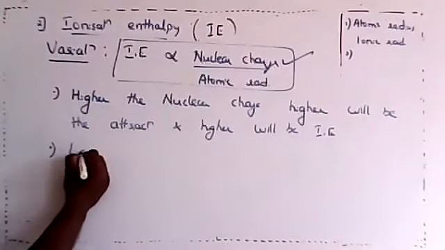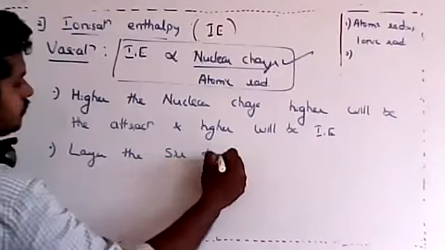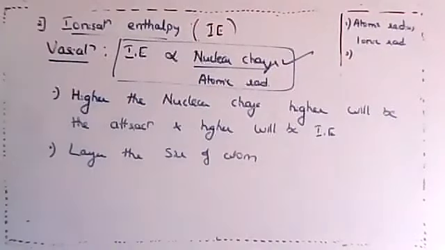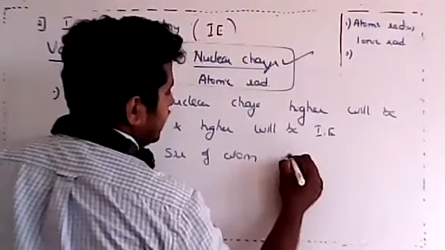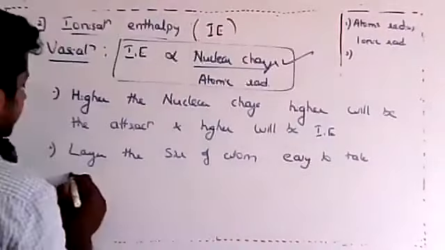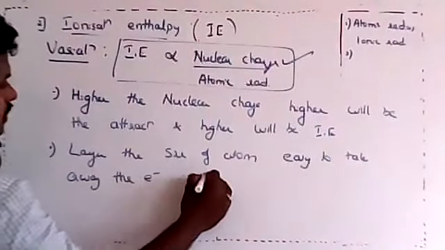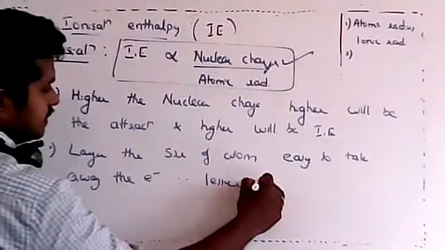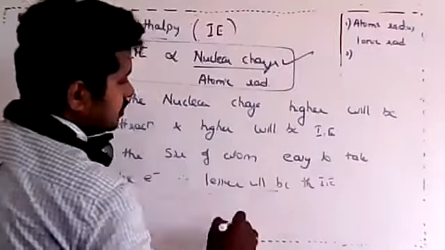Then, larger the size of the atom, easier it is to take away the electron. Therefore, lesser will be the ionization enthalpy.